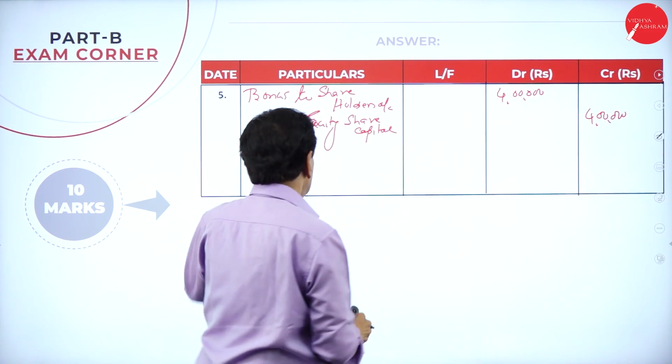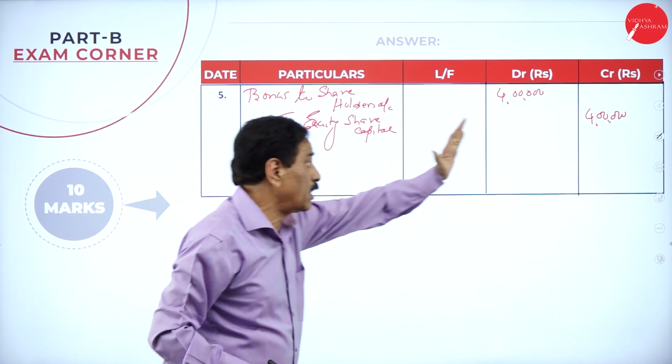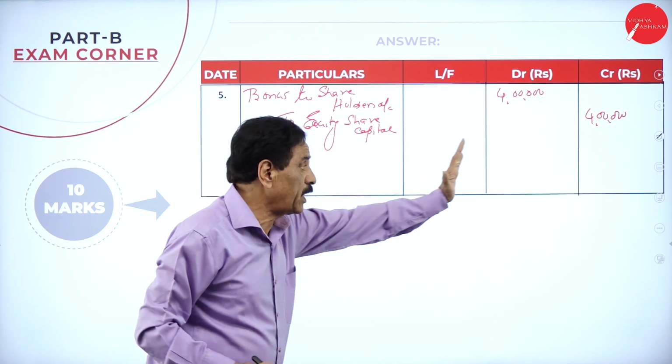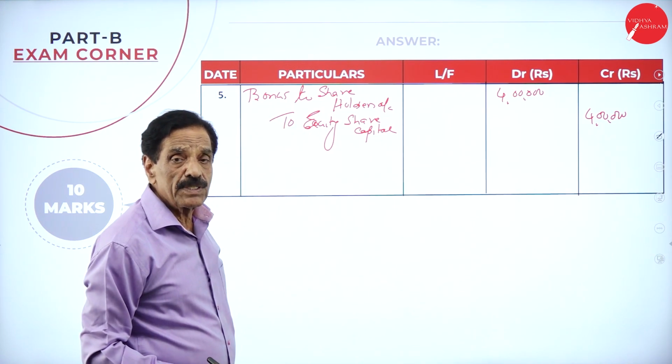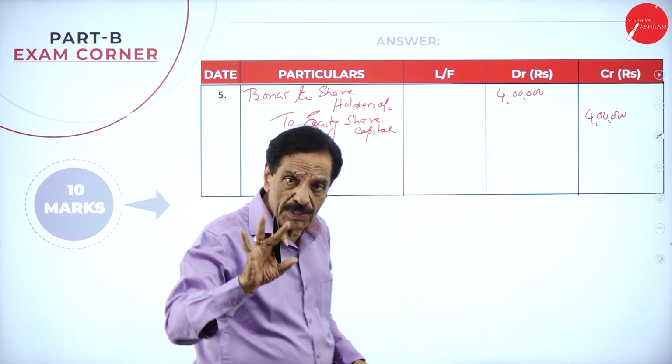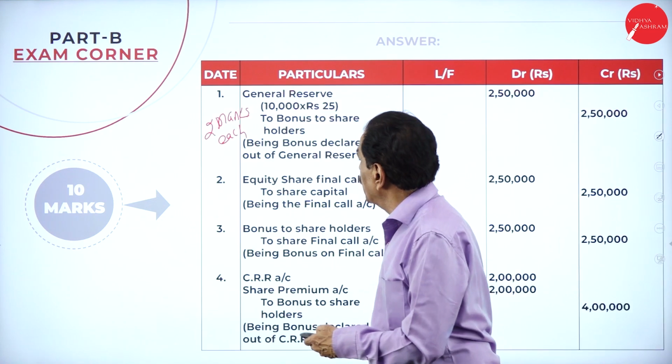What's the entry? Bonus to shareholders account debit 4 lakh to equity share capital account 4 lakh, being the bonus has been paid in the form of equity shares. We'll go with the entry now.